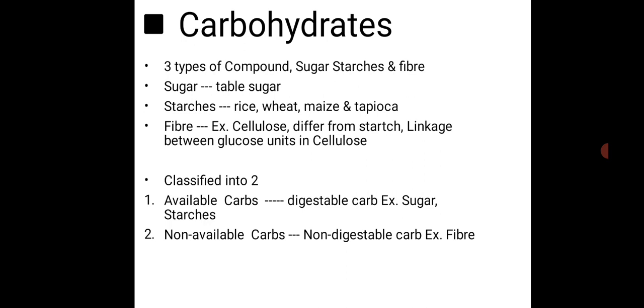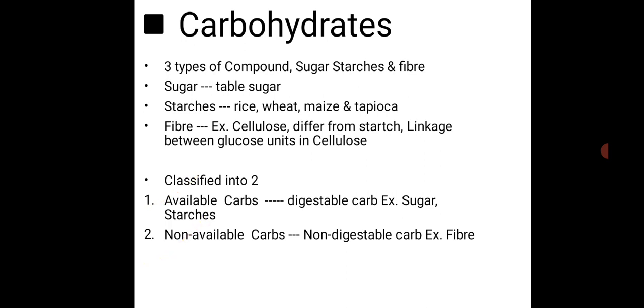Now the classification of carbohydrate. Carbohydrate is classified into mainly two: number one is available, the other is non-available carbohydrate. So what is available and what is non-available carbohydrate? Available carbohydrate comes with sugar and starch. Sugar and starch are available carbohydrate because they are digestible, meaning they are absorbed into our blood. So that is called available carbohydrate.